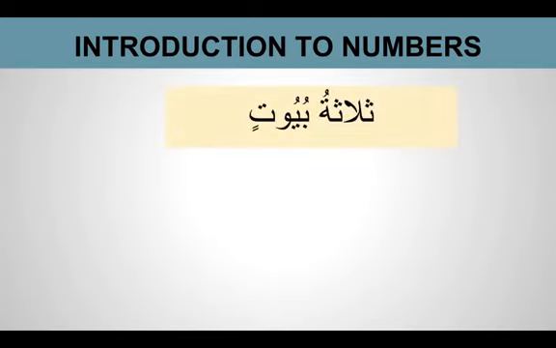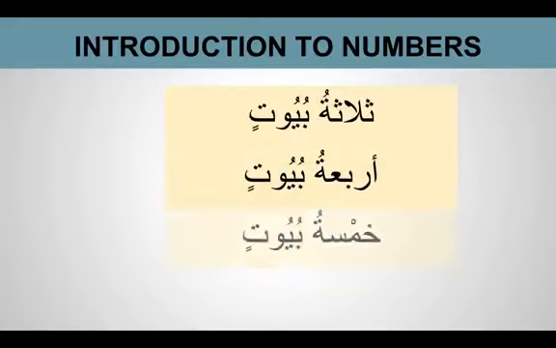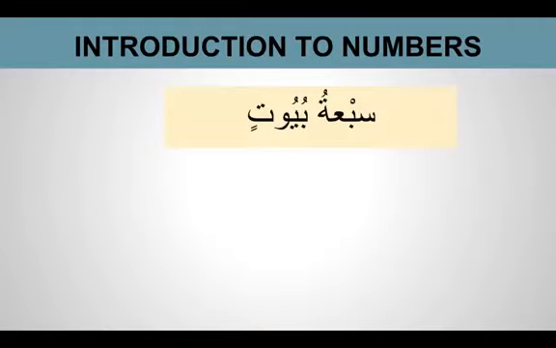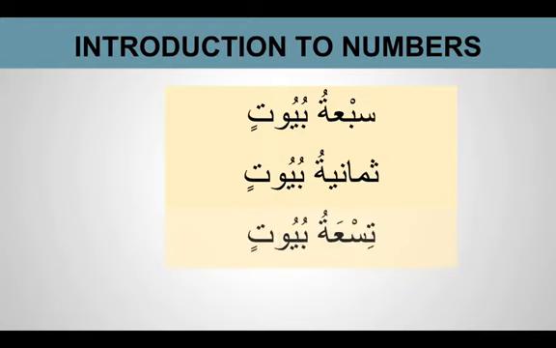If you want to say 3 houses, a small example, thalathatu buyutin. Now our plural knowledge will come in handy here. If you know plurals, it will be quite easy. Arba'atu buyutin, khamsatu buyutin, sittatu buyutin, sab'atu buyutin, thamaniyatu buyutin 8 houses, tis'atu buyutin 9 houses, asharatu buyutin 10 houses.